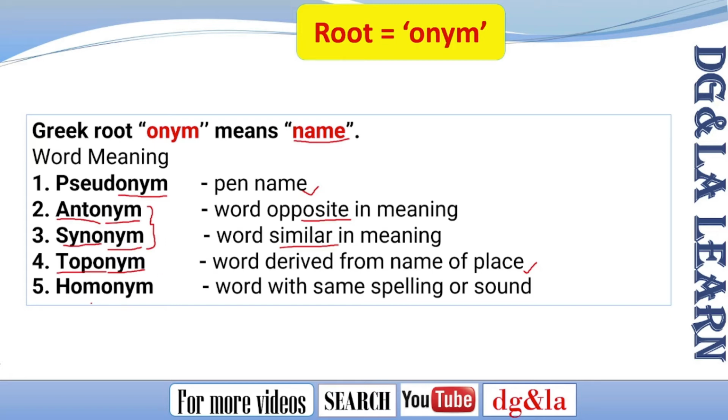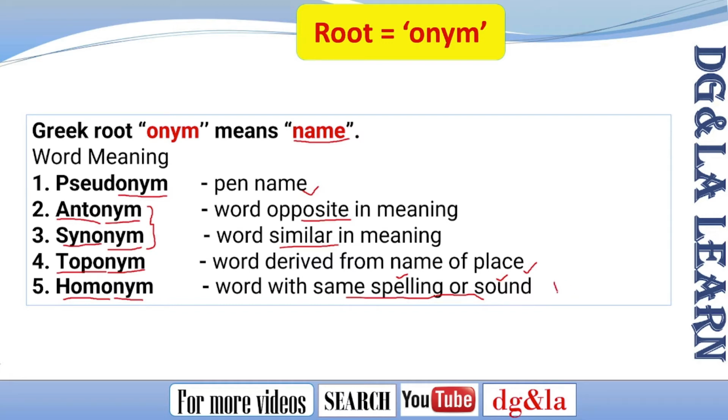The next one is homonym. Homo gives the same meaning as syn. In particular, it means having the same spelling or sound. Whenever we say homonym, it could be similar in spelling or in sound. Nym means name. Together, words with the same spelling or sound, like a pair of words, or could be more than two, we call homonyms.